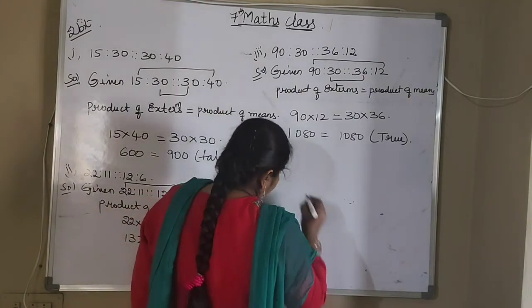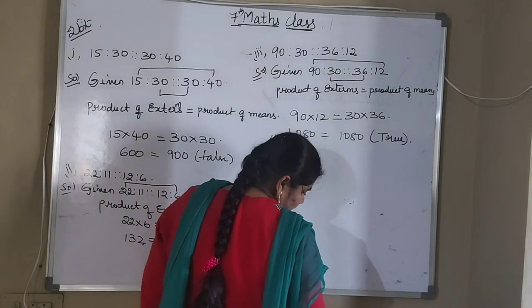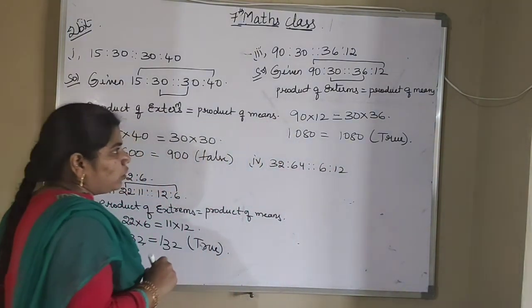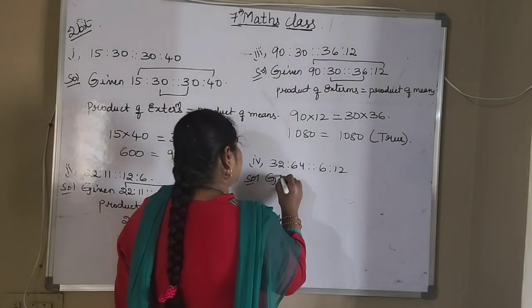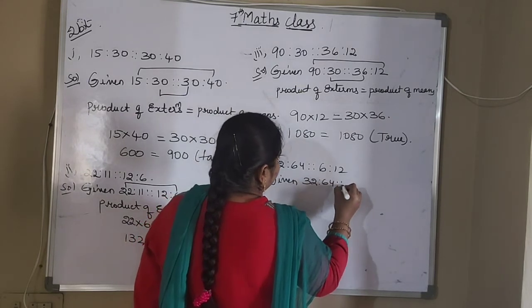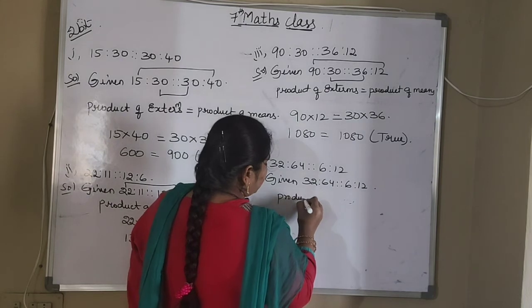Now next one, the fourth one, you see. The fourth one is 32 is to 64 is as 6 is to 12. So whether they are equal or not we will see. So again given, first you write the given ratios. 6 is to 12. So what is the formula we are using?